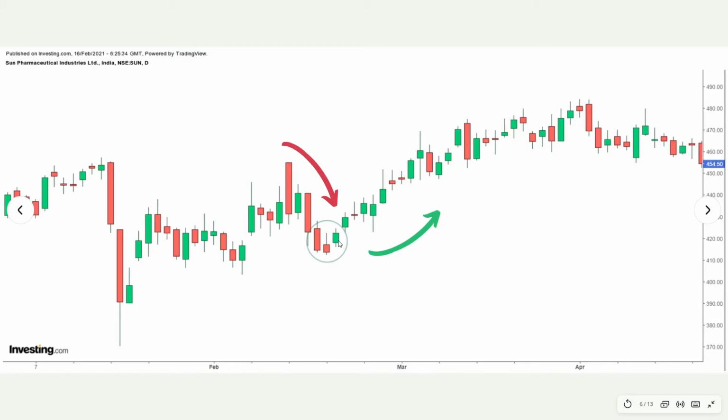Okay, and evening star is vice versa. We shall talk about evening star later on. A downtrend followed by an indecision candle, then a bull candle, and the trend continues. Now, how would you trade here, guys? Simple. You wait for the confirmation.